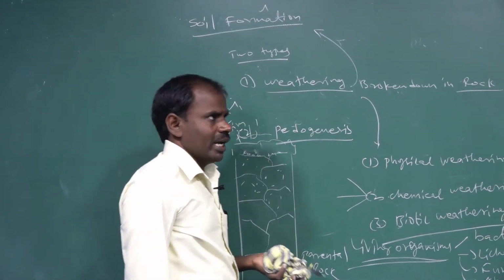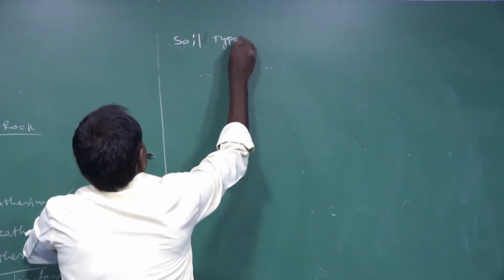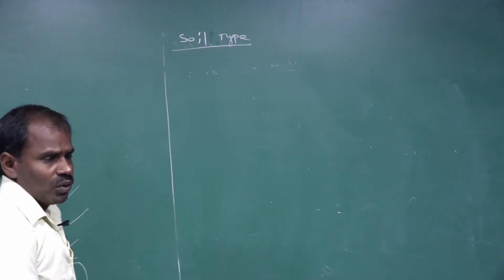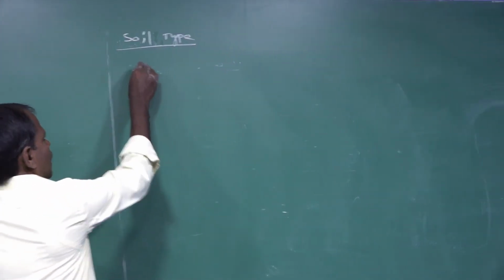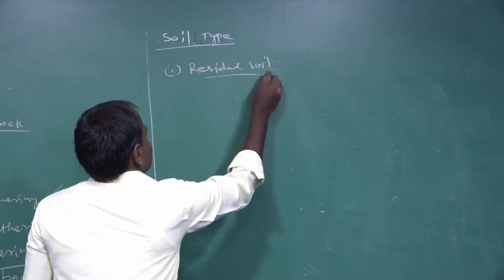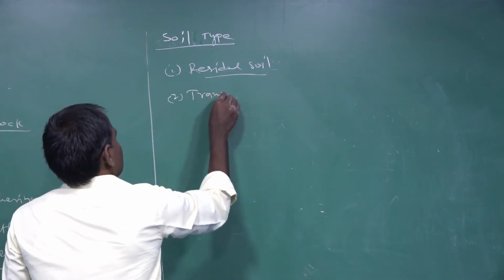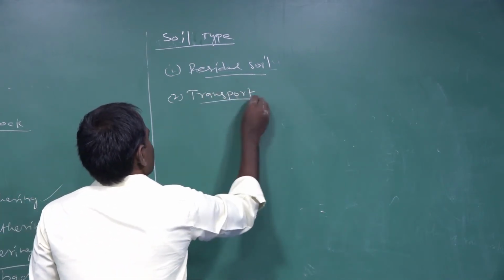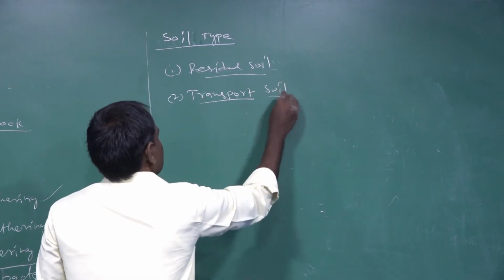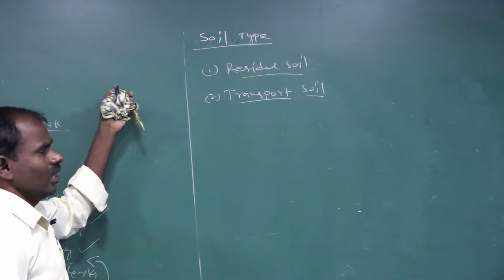Next one is soil types. There are two types of soil. The first one is residual soil. The second one is transported soil. What are the two types of soil found under soil edaphic factors?